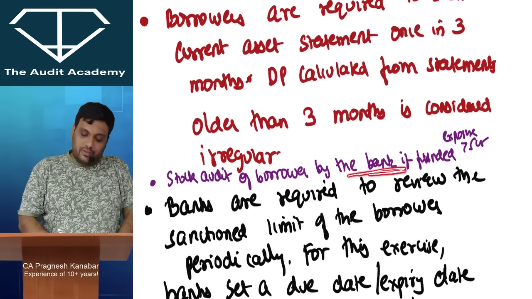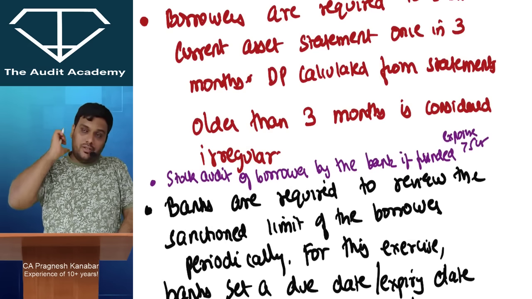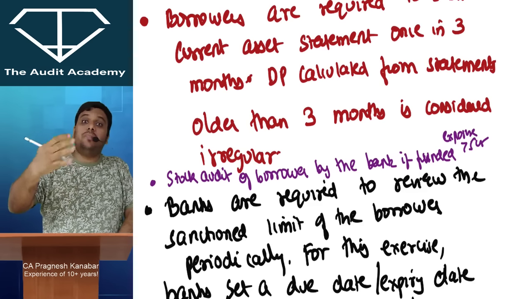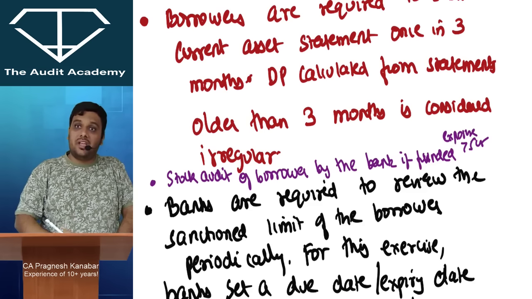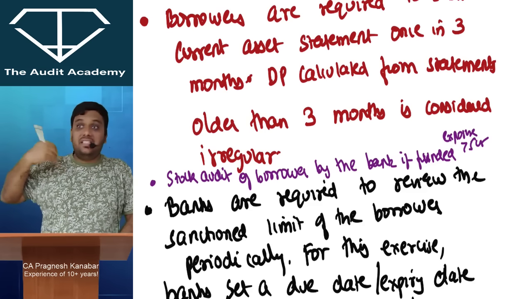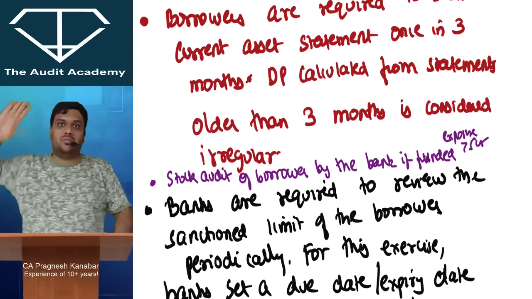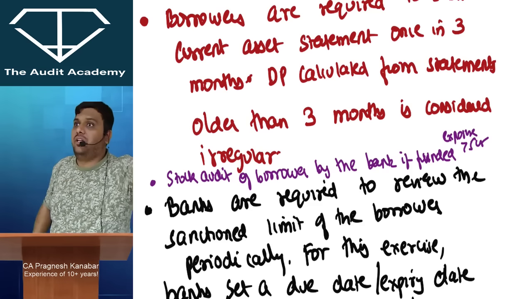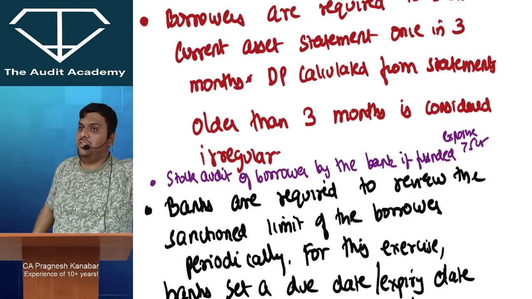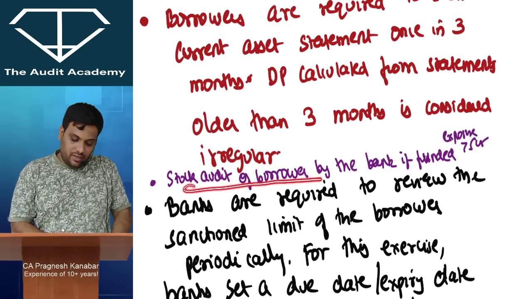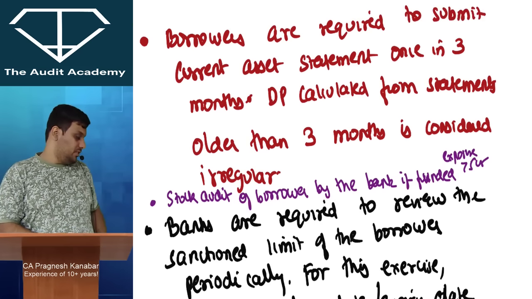For the borrowers whose drawing power is more than 5 crores, that means the funded exposure is more than 5 crores of the bank, the bank sends chartered accountants to the premises of the borrowers. Hey, chartered accountant, go to that borrower's premises and see what is the stock position of that borrower. So stock audit of the borrower is done by the bank if the funded exposure is more than 5 crores.